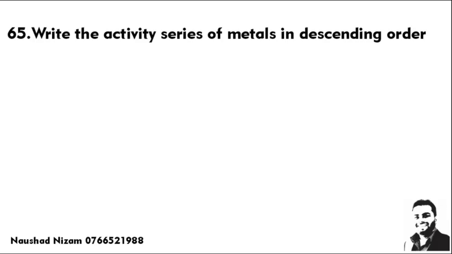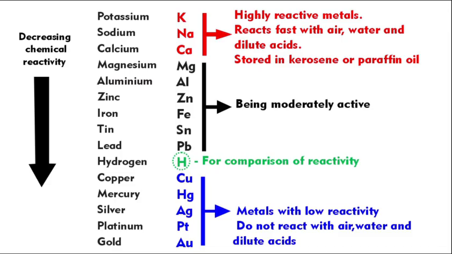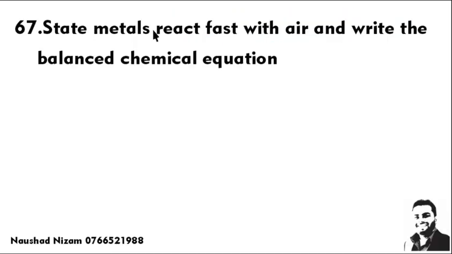Try to answer these questions quickly. Write the activity series of metals in descending order. You know, we have discussed that. So this is the reactivity series: potassium, sodium, calcium, magnesium, aluminium, zinc, iron, tin, lead, hydrogen, copper, mercury, silver, platinum, gold. State metals that react fast with air and write their balanced equation. Try to write.